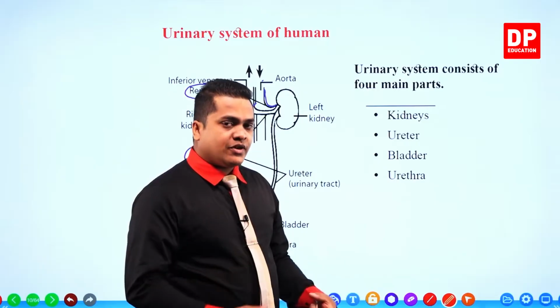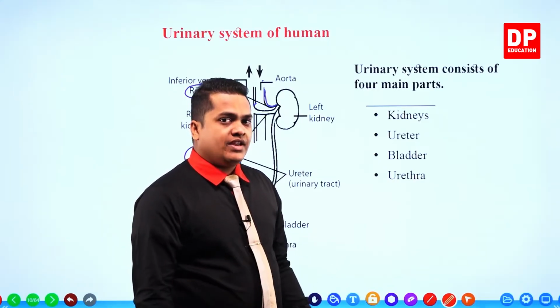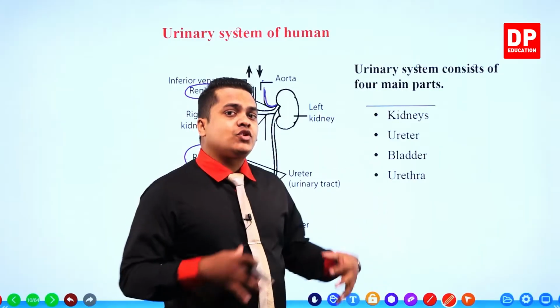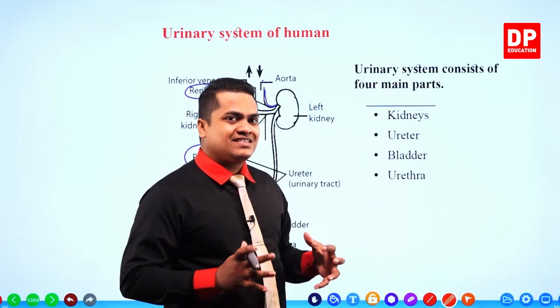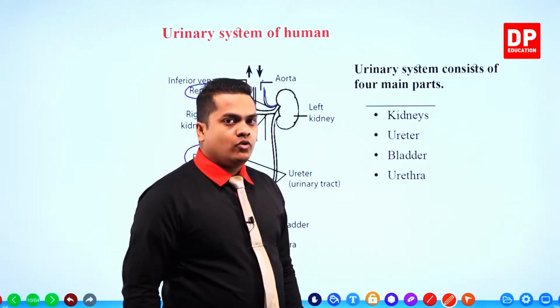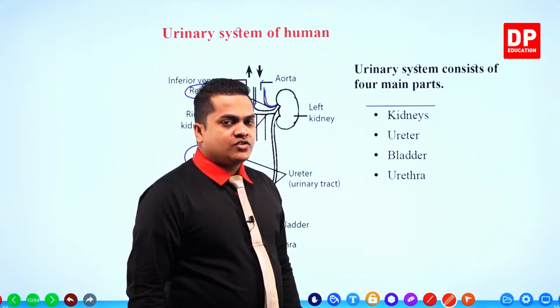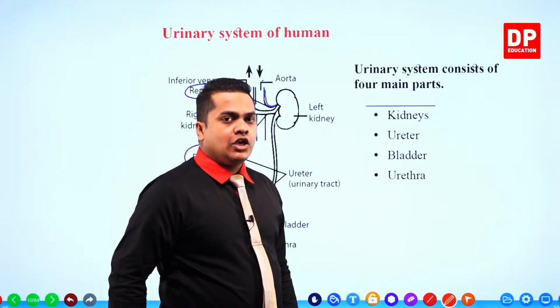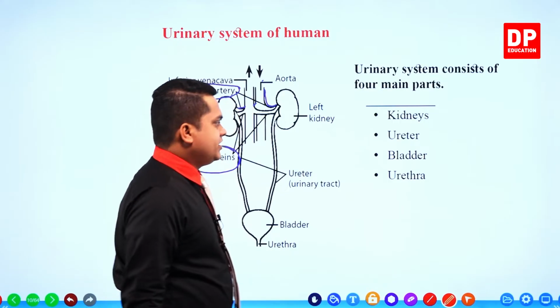Ureter: transportation of filtered urine towards the bladder. Bladder: temporary storage. Urethra: removal or expelling out. These are the 4 main parts that we can observe in the urinary system, my dear children.